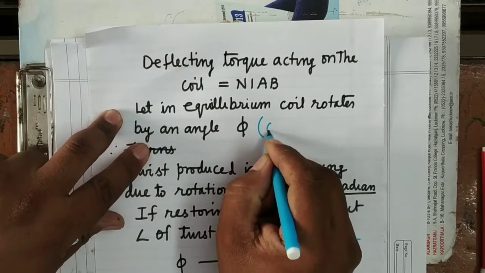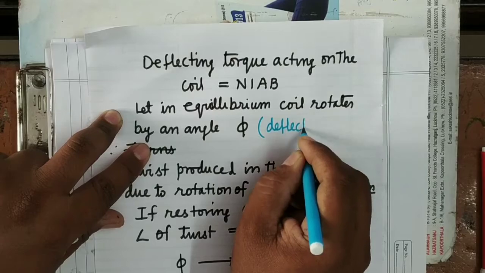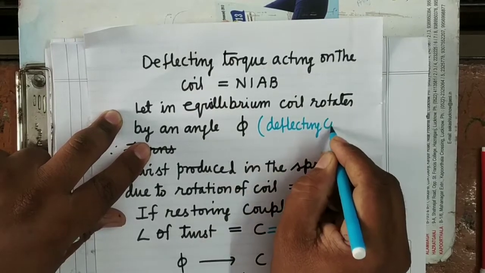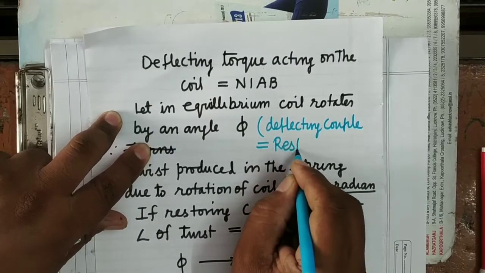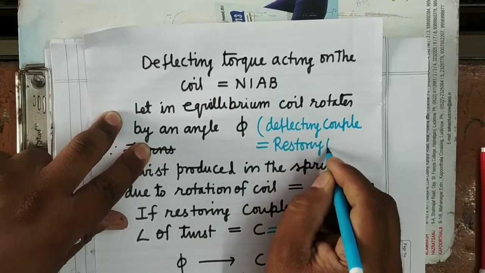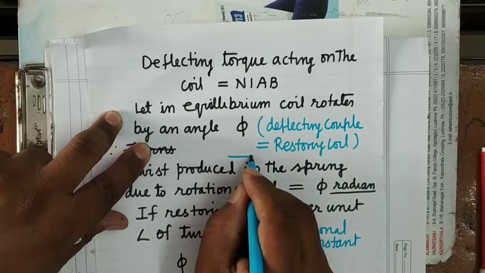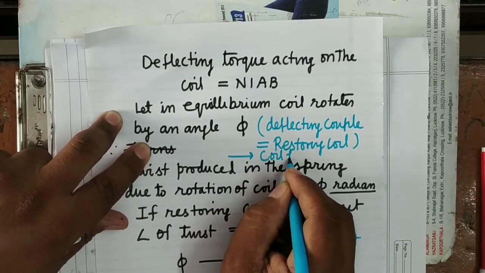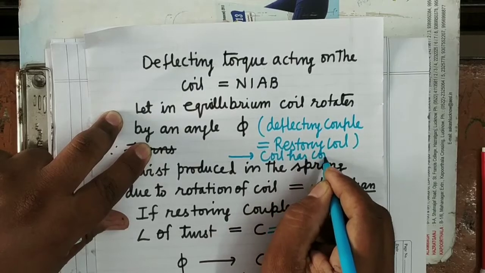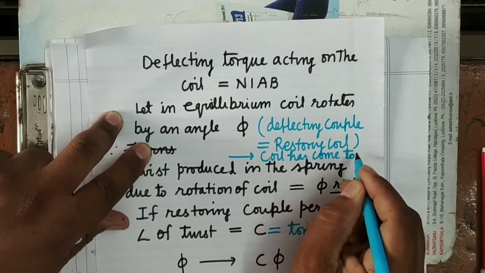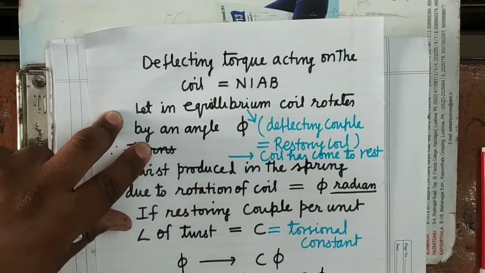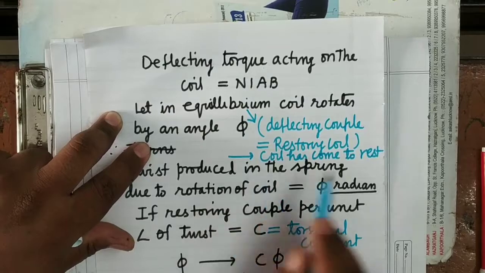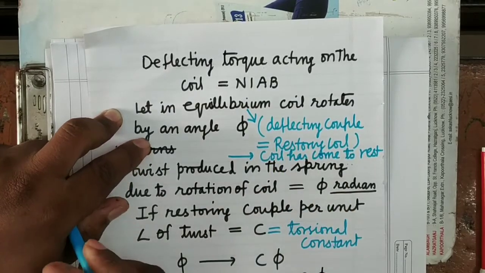Equilibrium means when the deflecting couple equals the restoring couple. Equilibrium means the coil has come to rest. It is clear. This is the meaning of equilibrium. In equilibrium, the coil will come to rest and these two couples will become equal. It is clear.